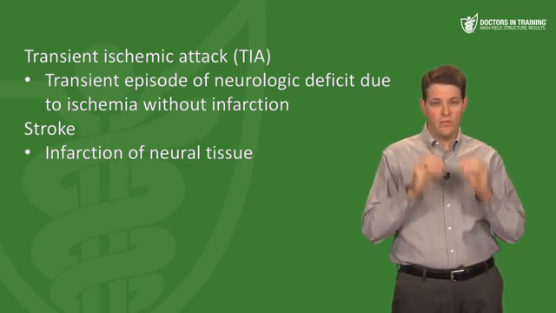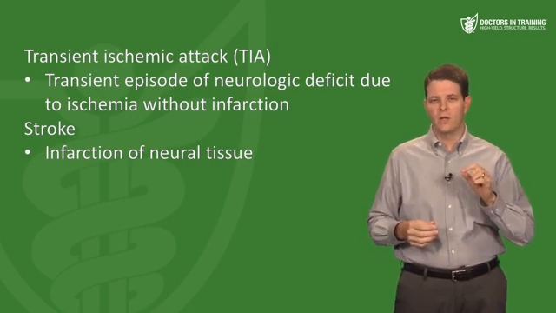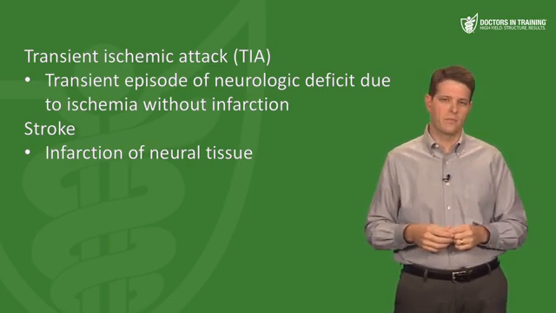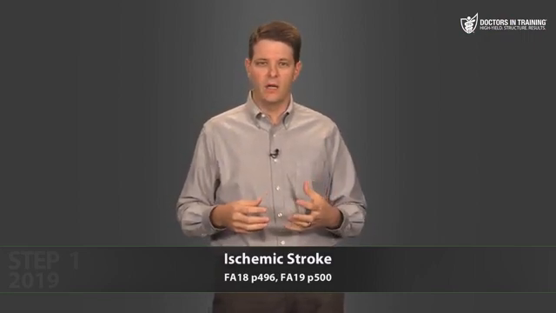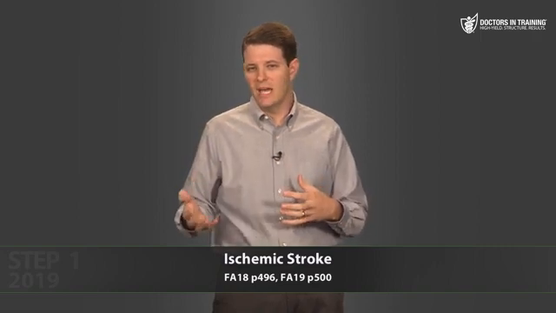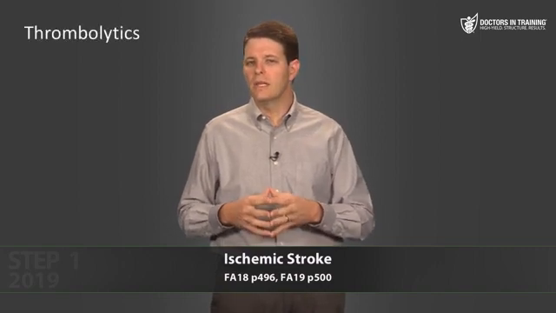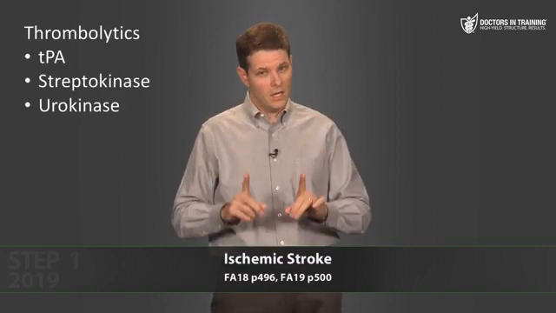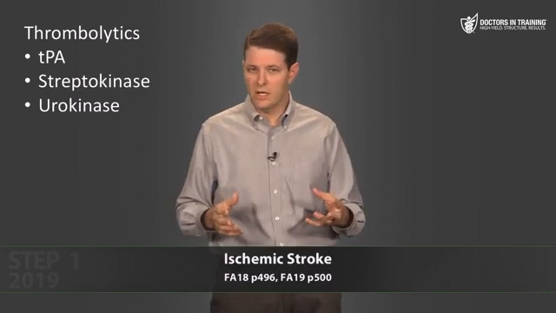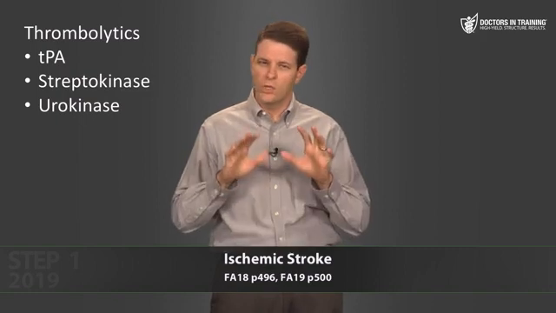If there's tissue infarction, which we can usually see on an MRI eventually, that's going to be called an acute ischemic stroke. But when a patient shows up in the ER with acute symptoms, you can't always wait around for an MRI. You need to act quickly. So we're going to treat an acute TIA and an acute stroke in much the same way. So you might give a thrombolytic drug like TPA or streptokinase or urokinase if the patient meets all the criteria to receive thrombolytics.